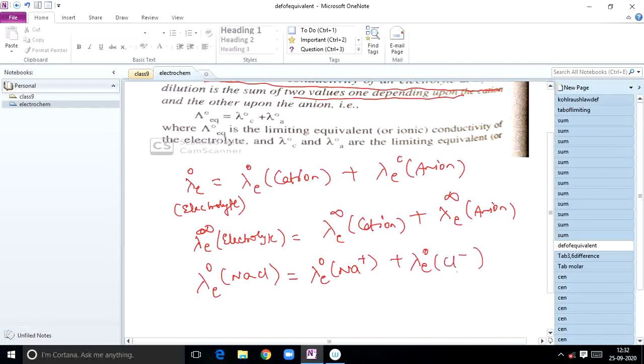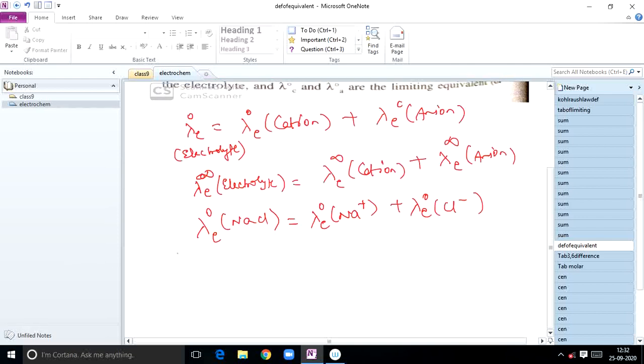Up to here no problem. Okay. Now lambda E naught of BaCl2, this can be written as lambda E naught of Ba2+ plus lambda E naught of Cl-. That's all. Don't multiply 2 times. You should not multiply 2 into lambda E naught of chloride ion.